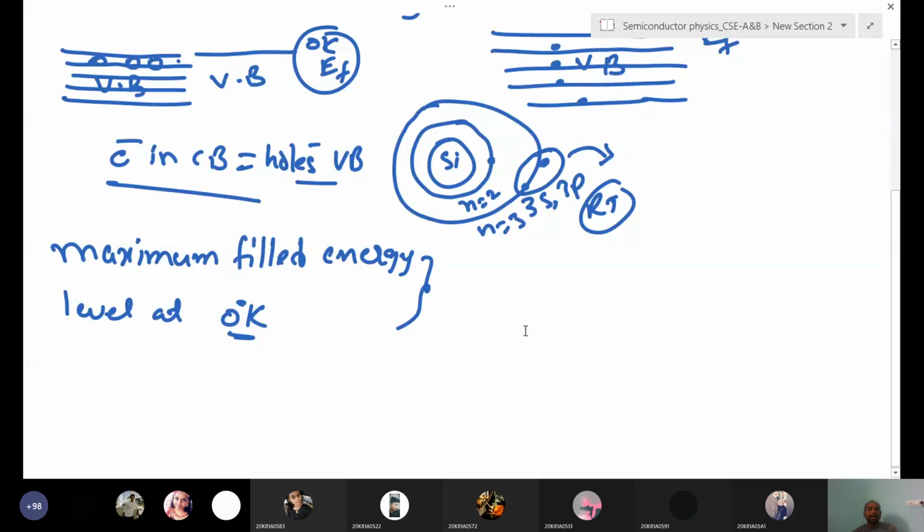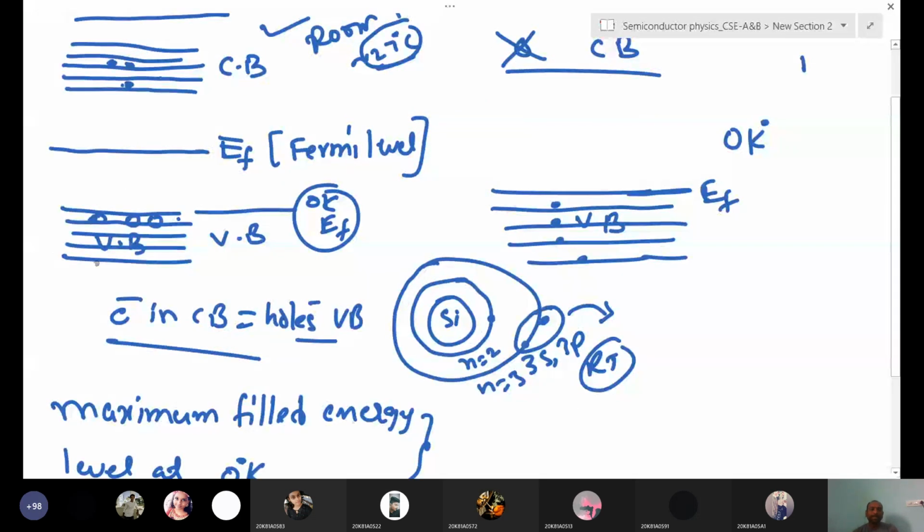That's why at room temperature some of the electrons are also available. At 0 Kelvin the Fermi level is at the valence band, but if you increase the temperature, some of the electrons jump into the conduction band. That means the Fermi level also goes up. That is the reason we draw it at the middle of the band gap.